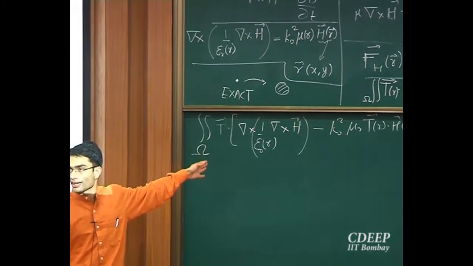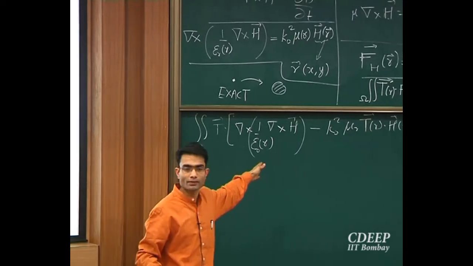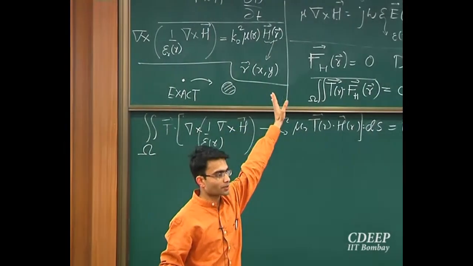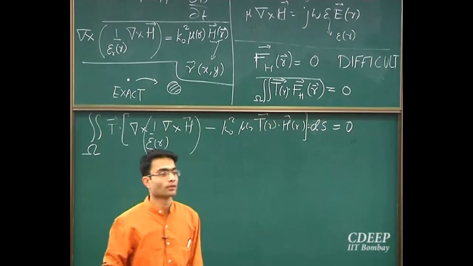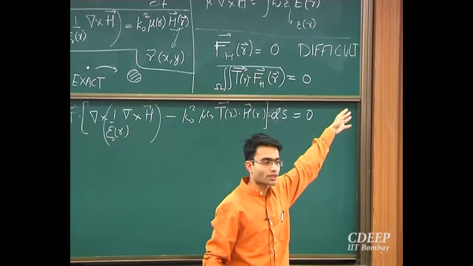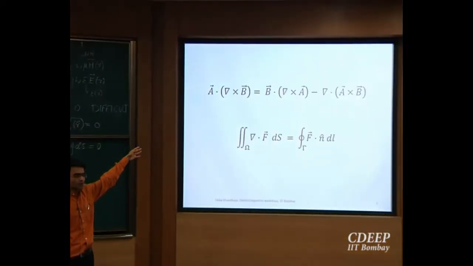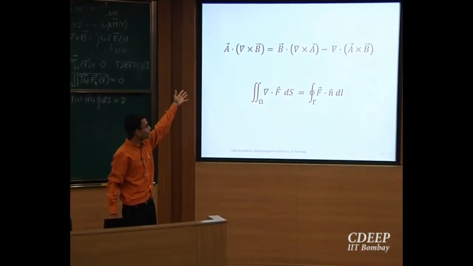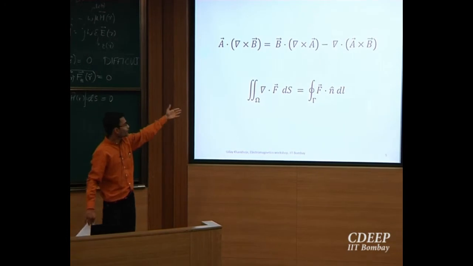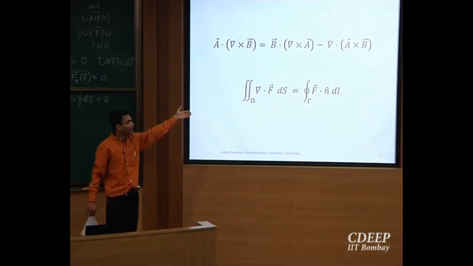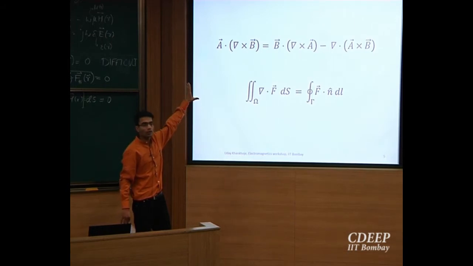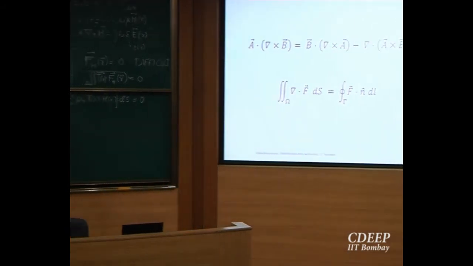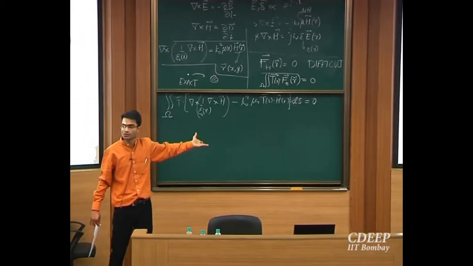Now this looks like an ugly expression, right? This does not look like anything that we can deal with. So we have used up our physics equations. Now we'll use two very simple concepts from vector calculus. Everyone knows this formula for a scalar triple product, A dot del cross B. You just simply have two terms. This everyone has probably looked at in 11th class. The second result is something that we all looked at in 12th class, that the divergence of a function is equal to the outward surface flux of that function. Correct? So just based on these two simplifications, I can convert this ugly expression into something that can be used.